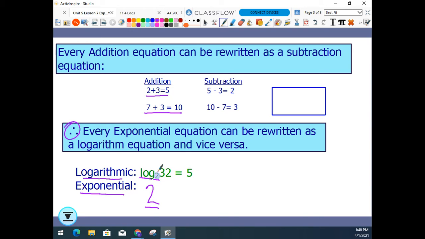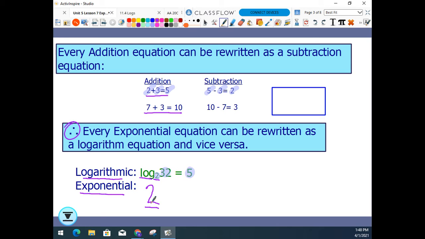So basically, just like up here, we used the numbers 2, 3, and 5 in the addition. We also used 5, 3, and 2 in the subtraction. We didn't find any answers. We didn't simplify. We just rewrote. I'm going to use the numbers 2, 32, and 5, but write as an exponent. So what order should we put the 32 and the 5 in if 2 is the base?